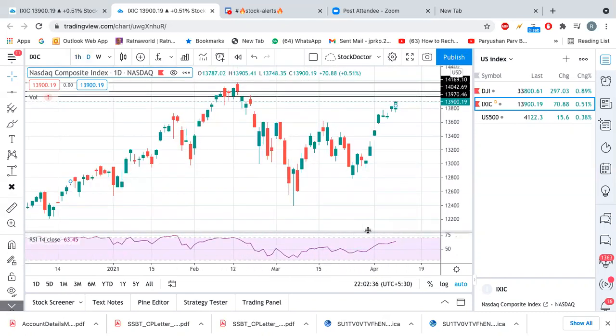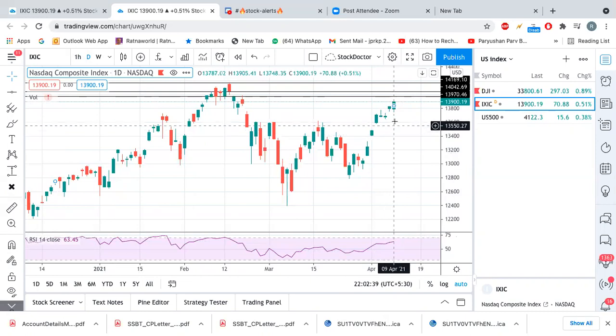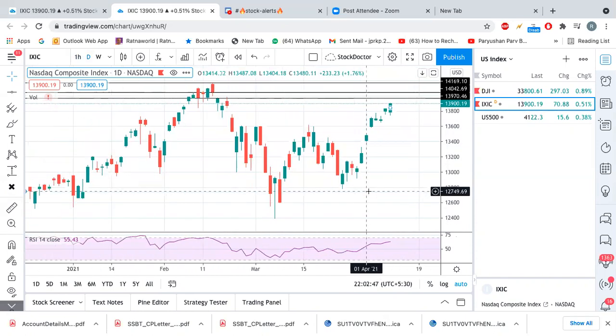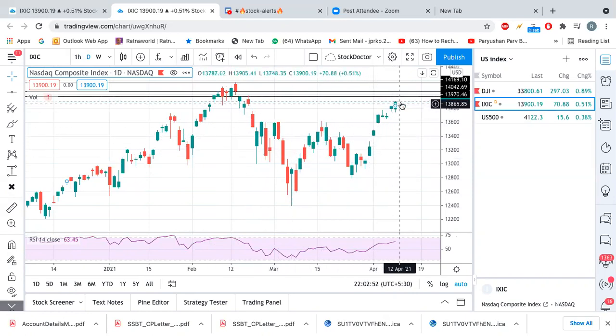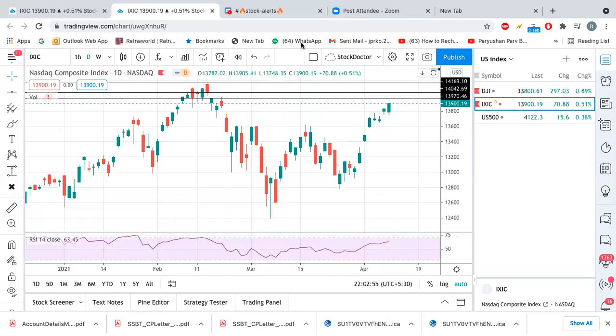RSI is not exhausted, right? It is almost at, you can say, 63%, still a high chance, high probability to go up, right? But remember, there are a lot of gap up openings that happened, right? If you see, there is one gap up here, the first gap up here, second gap up here, right? And then it just starts going up.